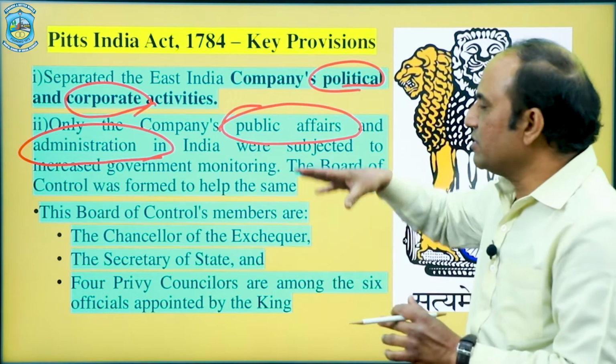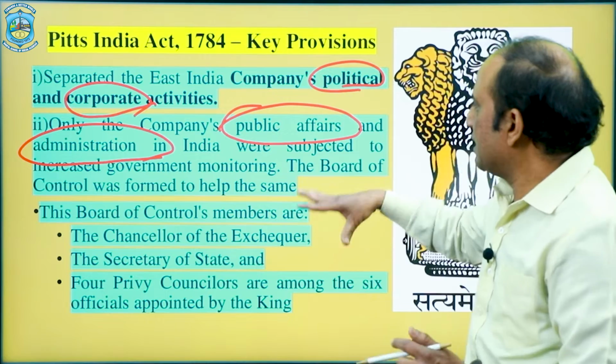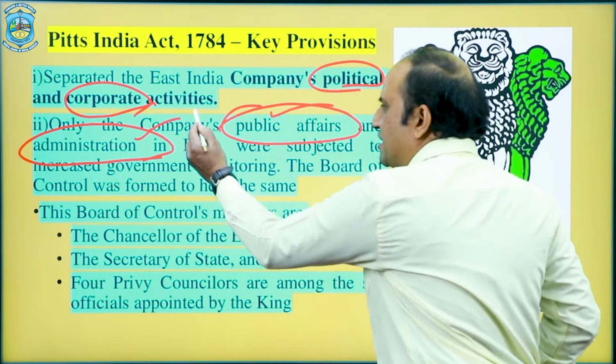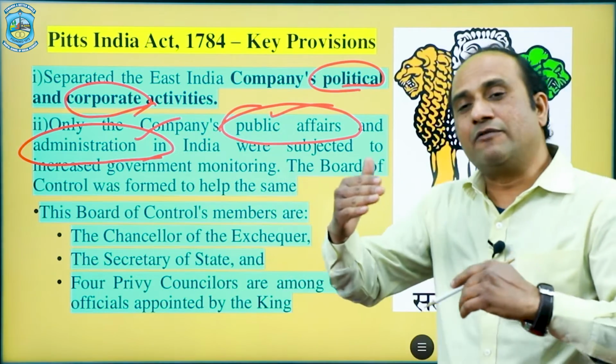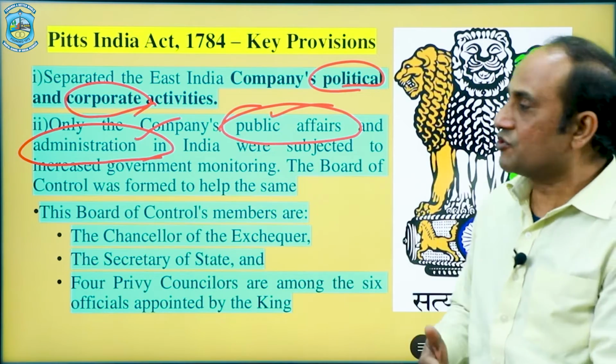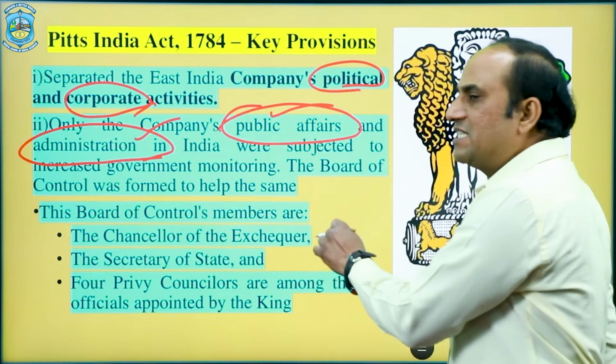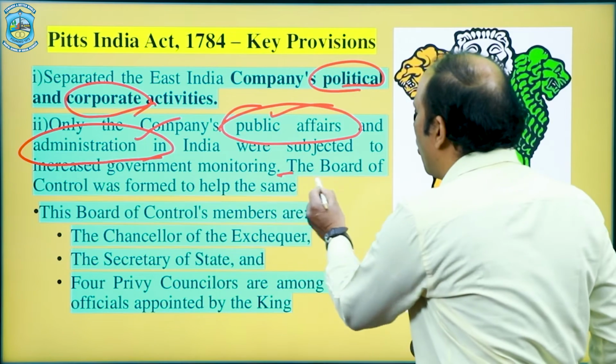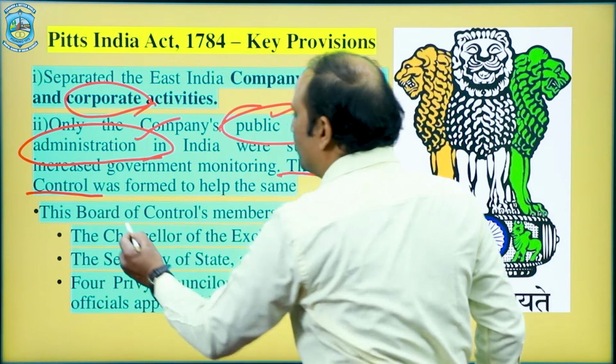That means for these proceedings, only public affairs and administration in India will be taken care of by different bodies or institutions, which were compiled by the Board of Control.